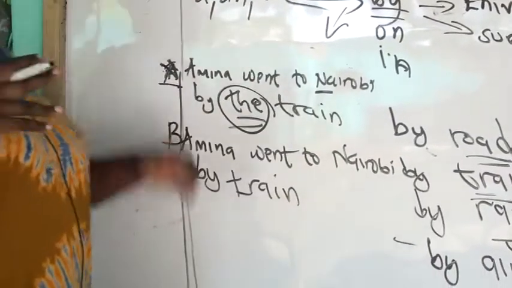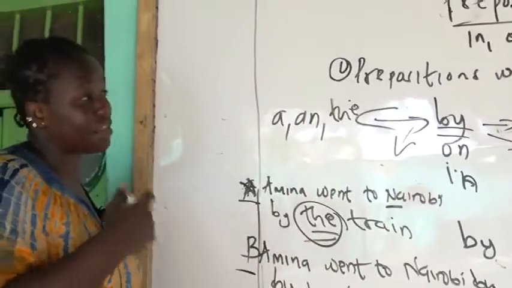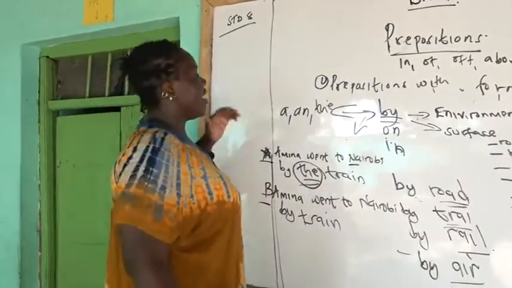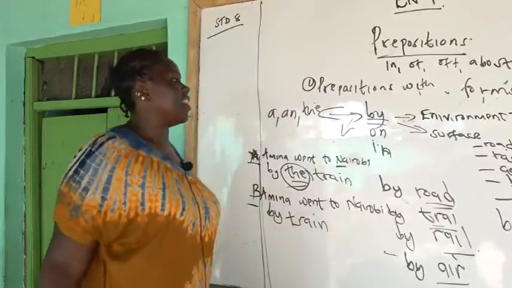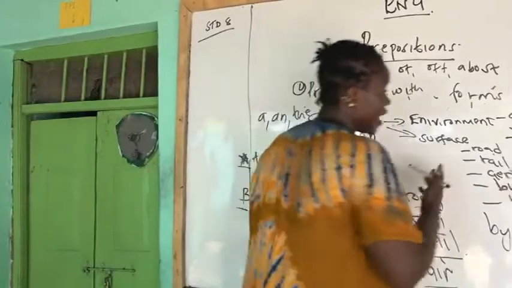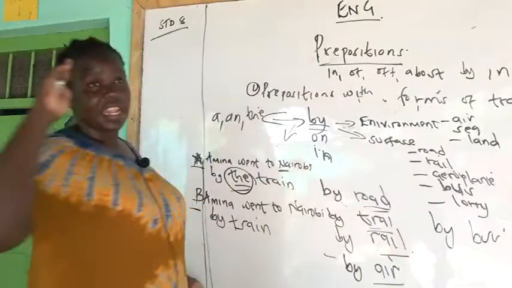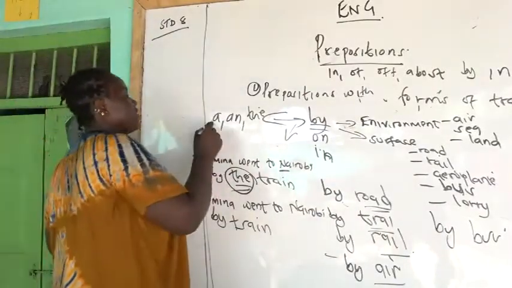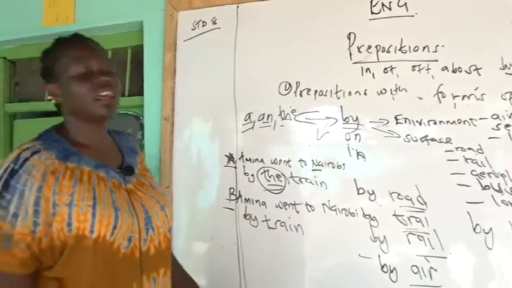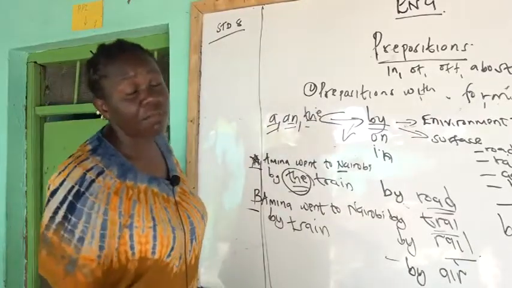By train. You do this bearing in mind that when you have by used as a preposition, used by means of forms of transport, it does not take the articles a, an, and the. So it is correct to say I went to Nairobi by road, or I went to Garissa by rail, or I went to Mombasa by sea, or I went to Madagascar by air. Just remember, you cannot have the articles a, an, and what? A, an, and the, when you are using by as a preposition with forms of transport.